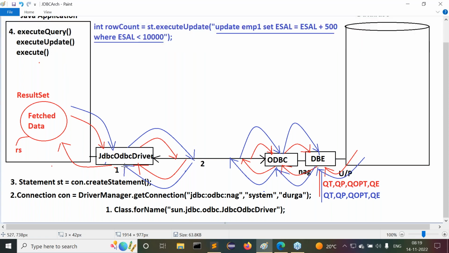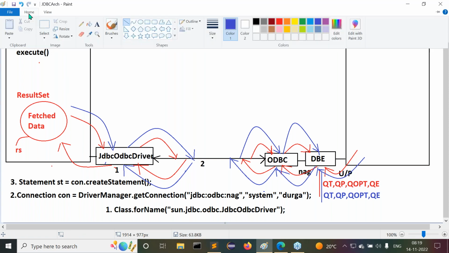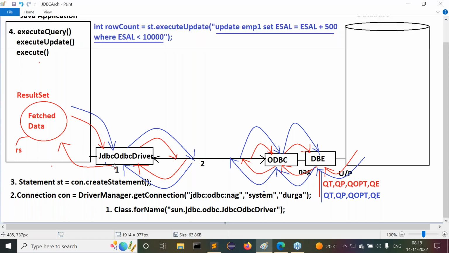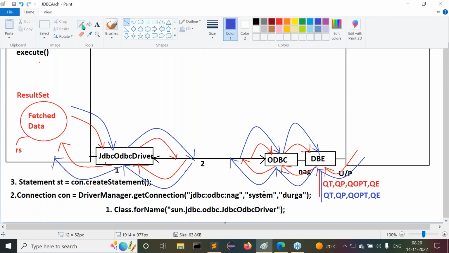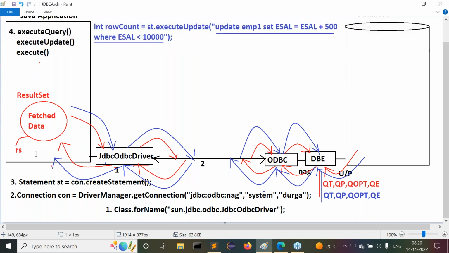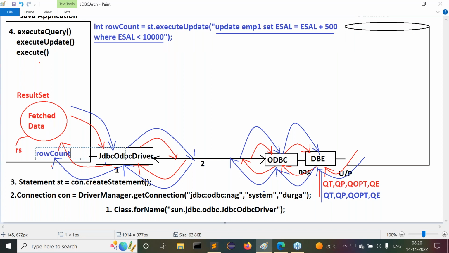When the 10 value comes to the JDBC-ODBC driver, it will submit the 10 value to the JDBC program. In the JDBC program, that integer value 10 will be stored in a variable called the row count variable, that is, how many rows are updated.